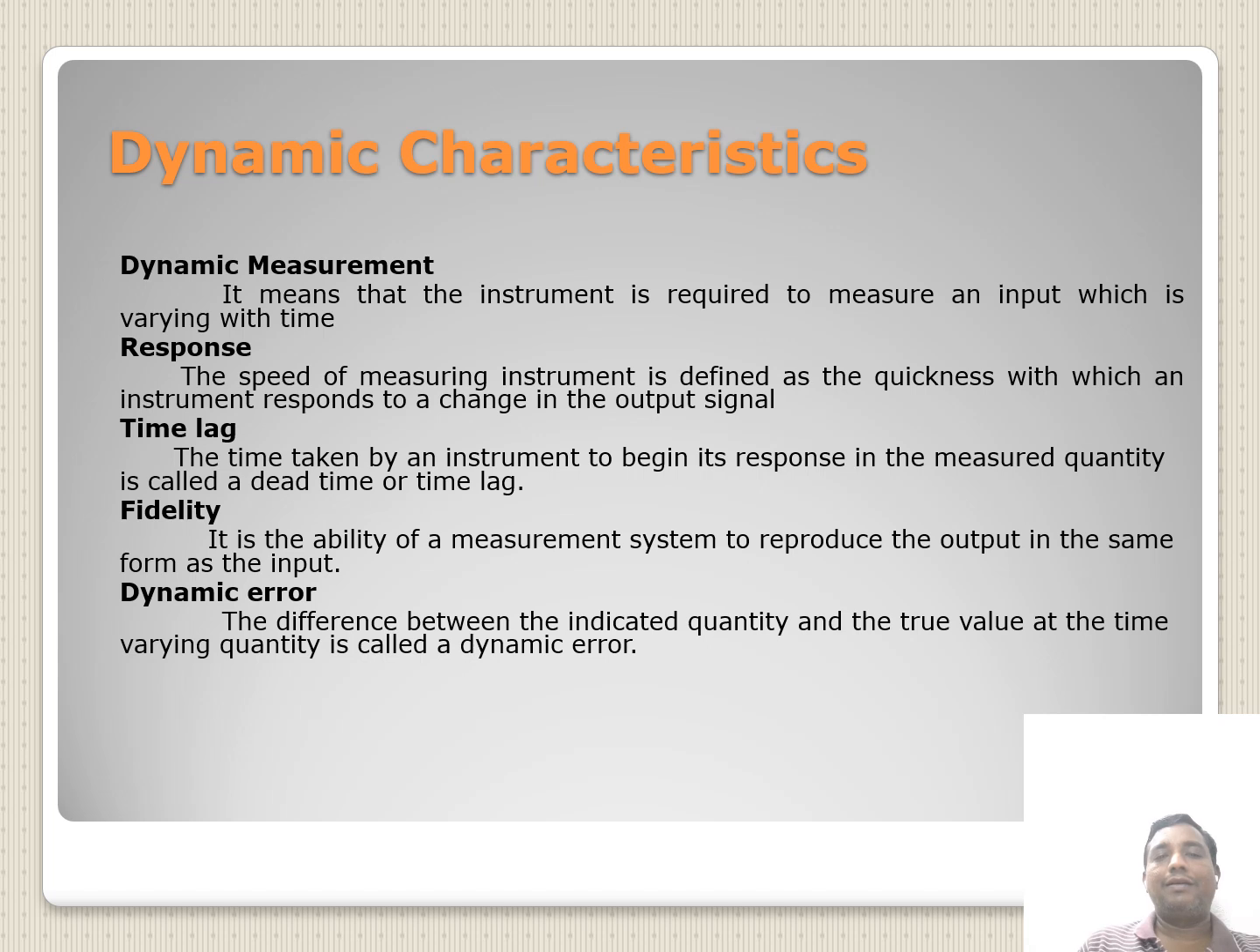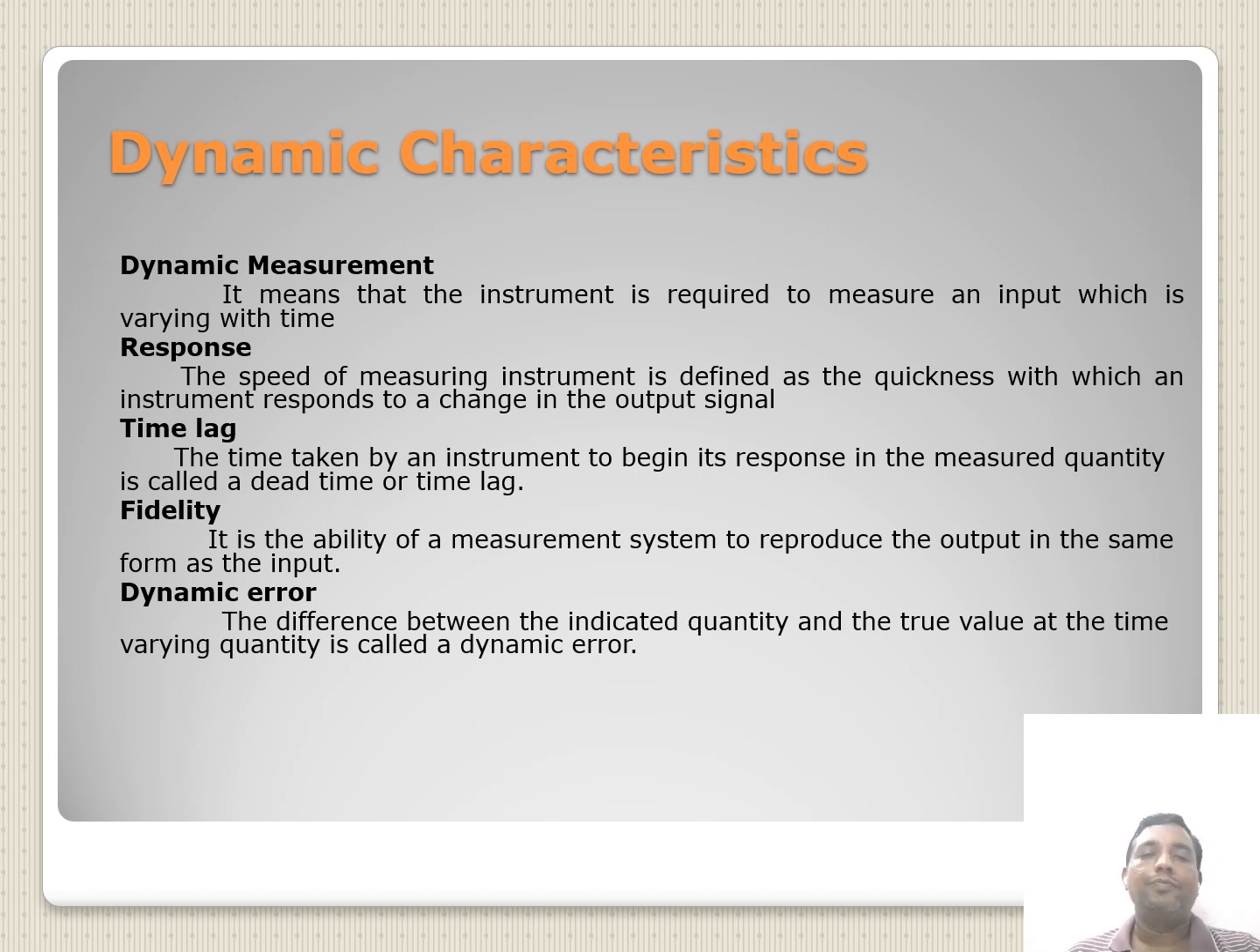Next, dynamic measurements. It means that the instrument is required to measure an input which is varying with time. So this is known as dynamic measurement. When changes occur with respect to the input, it is known as dynamic measurement. Then response. The speed of a measuring instrument is defined as the quickness with which an instrument responds to a change in the input signal.